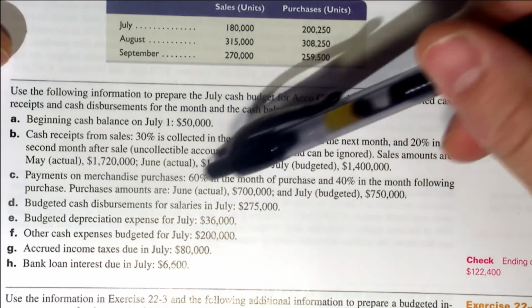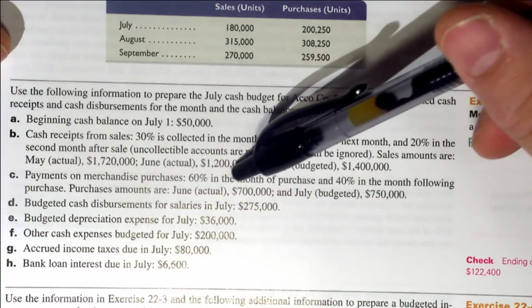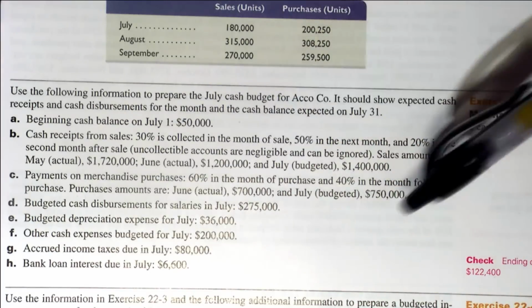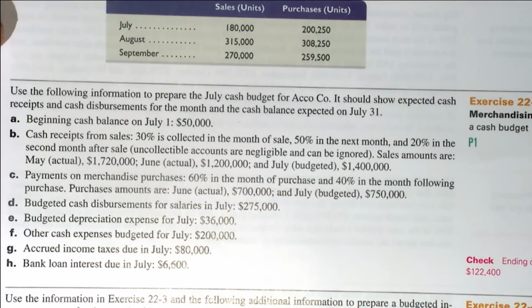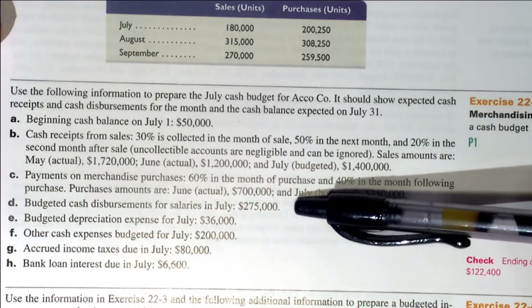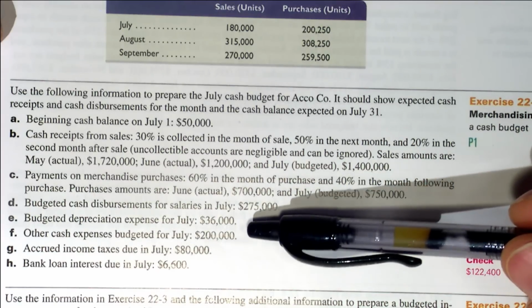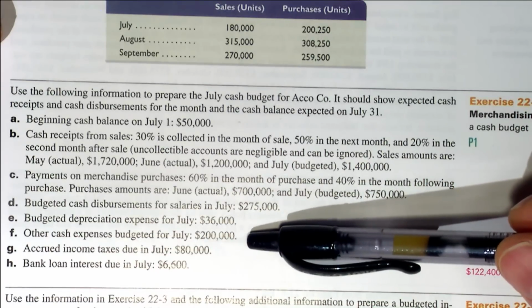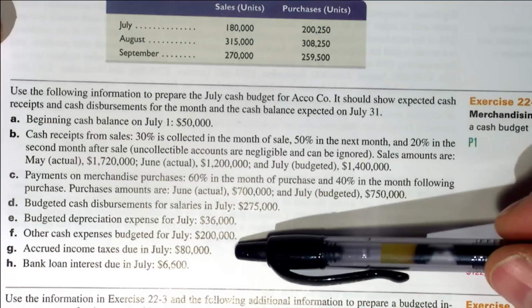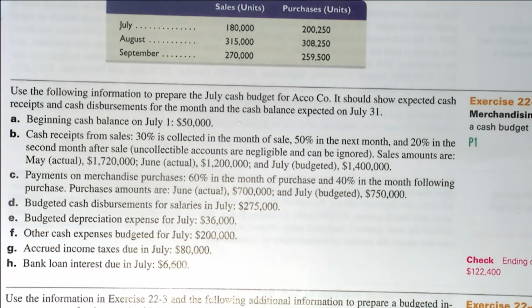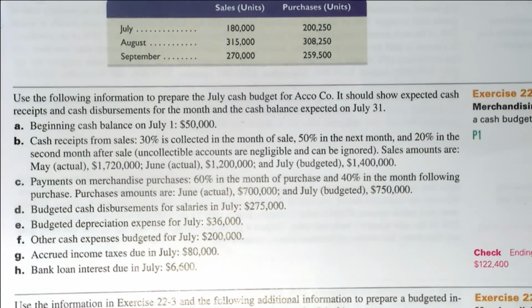Payments on merchandise purchases: 60% is paid in the month of the purchase and 40% in the month following. And then they give us the purchase amounts for June and July. They tell us the budgeted cash disbursements for salaries in July, and the budgeted depreciation expense for July. Other cash expense budgeted for July is $200,000. Accrued income taxes due in July is $80,000. And the bank loan interest due in July is $6,600. They give us a check figure over here, $122,400.